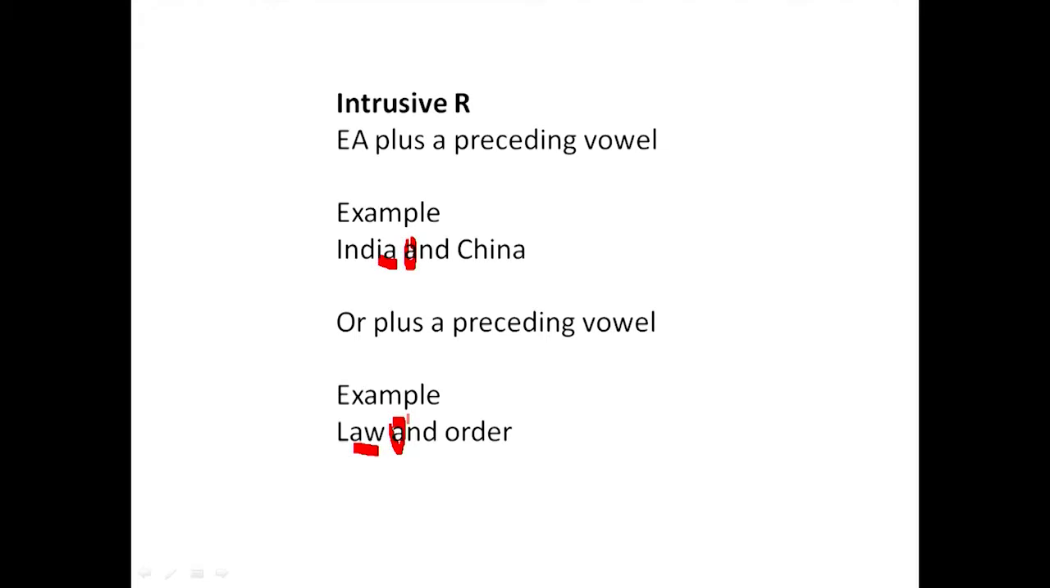So we call this one intrusive R, and I believe you've got some idea about it. When a word ends in ear or or and the other one begins with a vowel, you are to bring in an R in between them. So law and order, idea of, mother and father, like that. Your eyes, your red, for instance, all have to do with intrusive R and linking R.